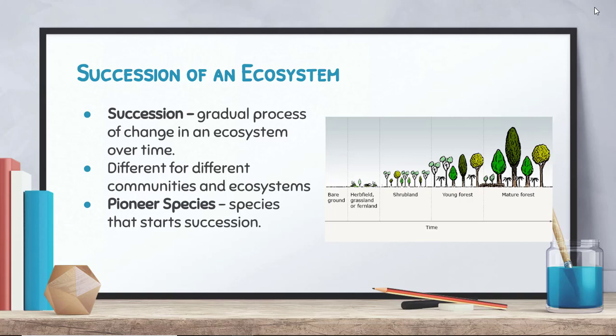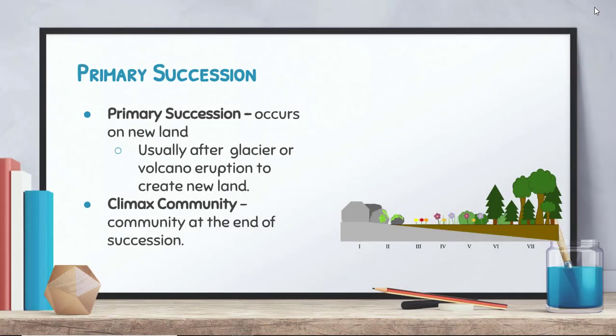But what typically happens is you start off as bare ground, and then you start getting grasses and ferns and things like that. There are shrubs that are produced, and then young forests, and then a mature forest. So these things progress very carefully over time. Now, the very first species that starts the process of succession is known as a pioneer species. And again, that differs based on the different environments and the different communities and ecosystems that exist around the world. But the process is pretty much the same.